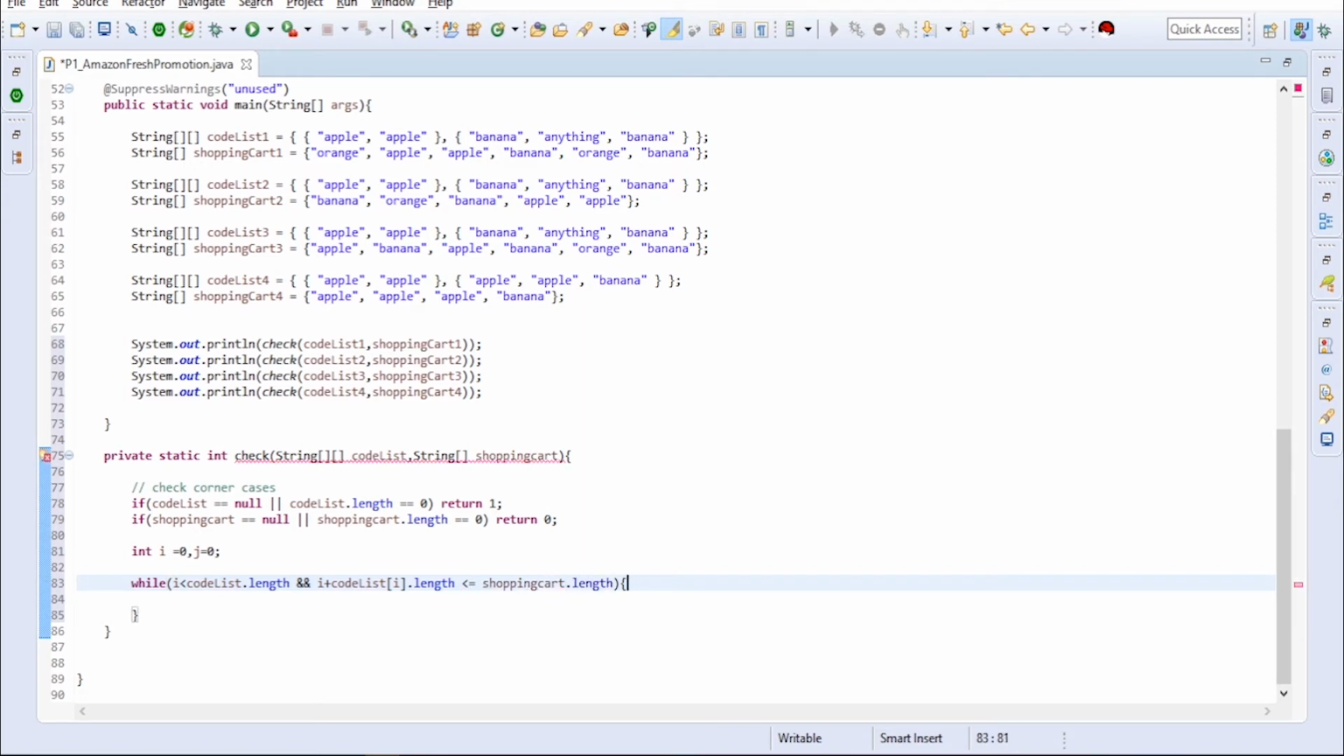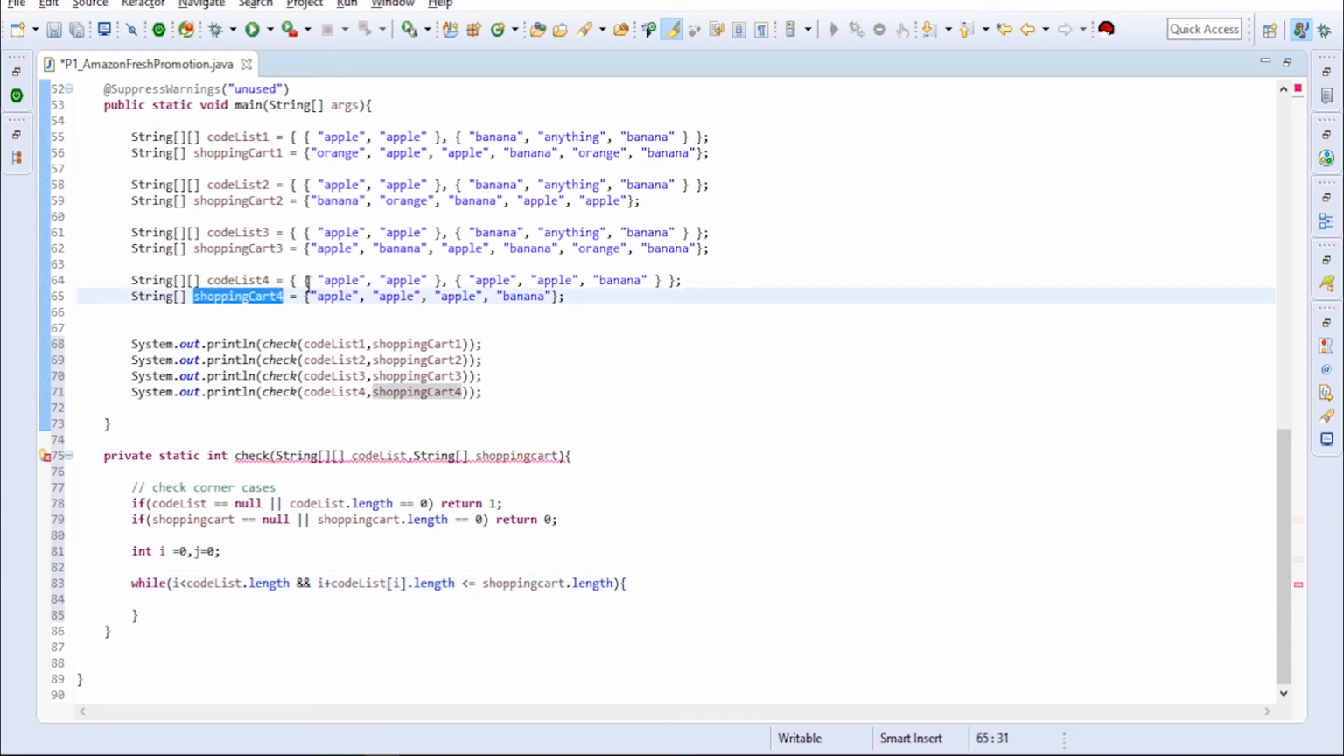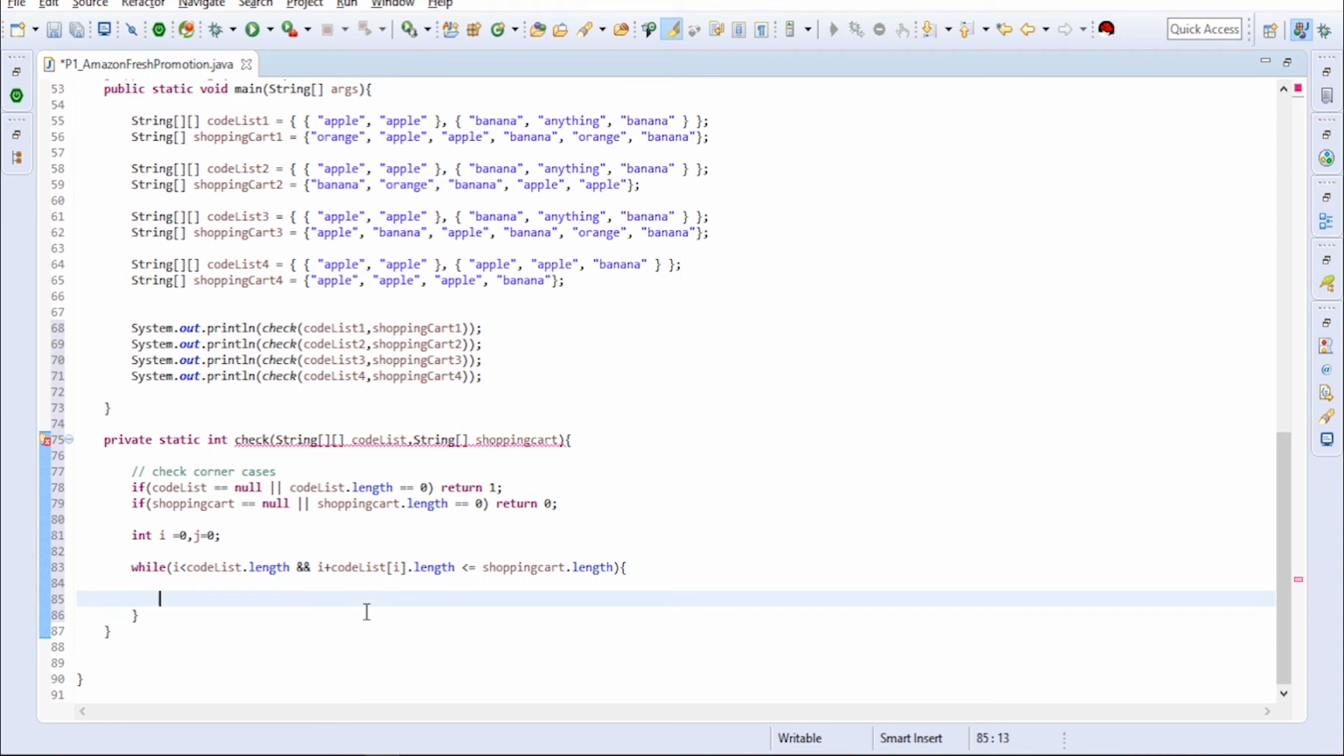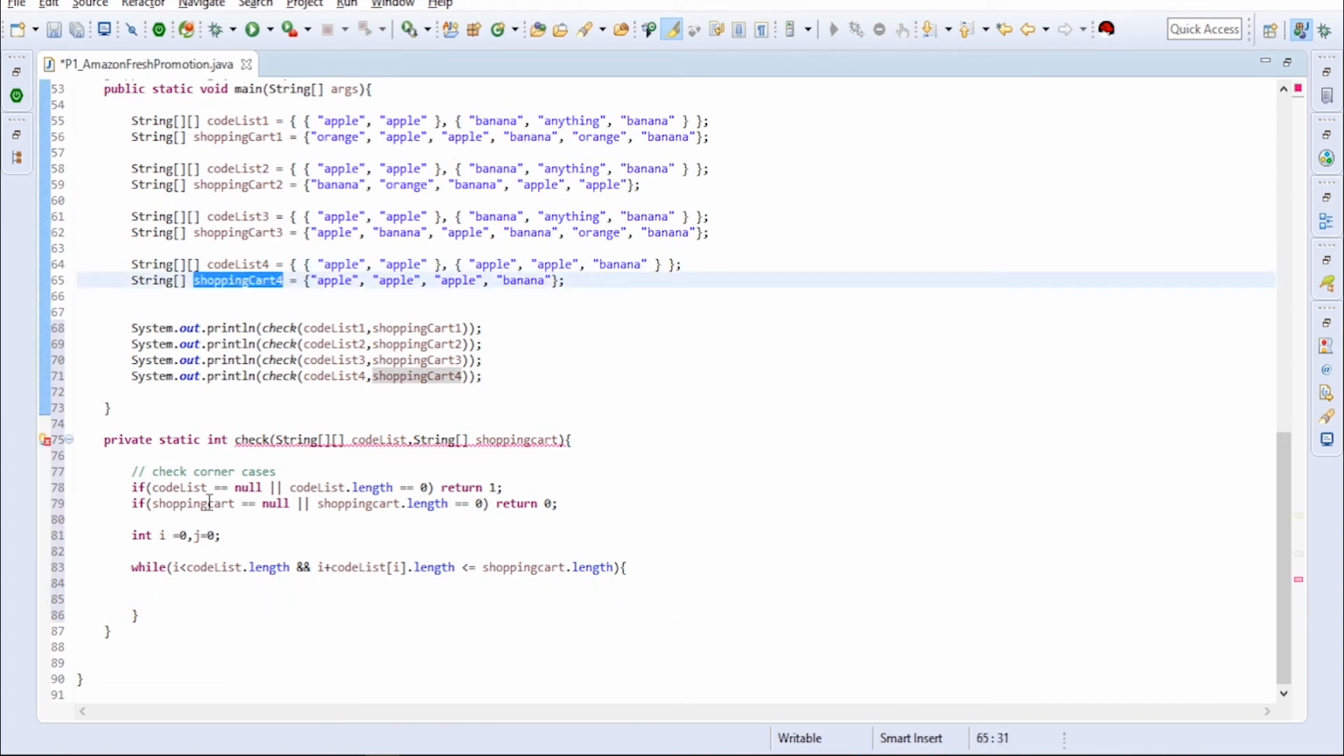Okay, so what is this condition? Whenever we check a code list against our shopping cart, suppose the code list has 10 items but our shopping cart has only 5, then that match will fail anyway. So that is the condition here, we matched it. Okay, so next, first we'll take the code list as empty and the shopping list as empty, which is equal.